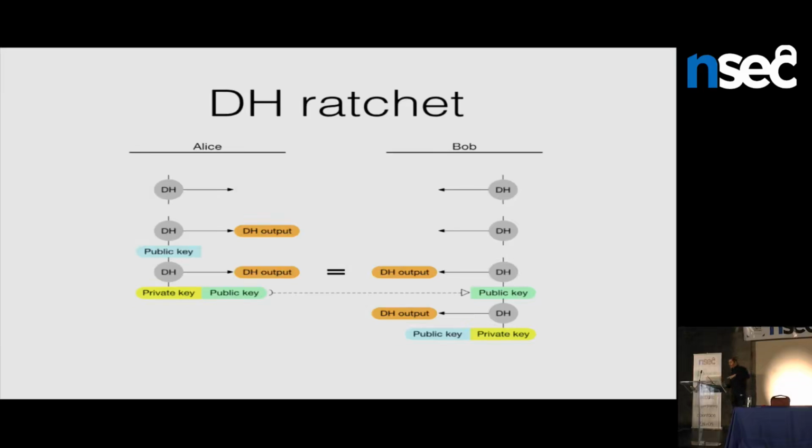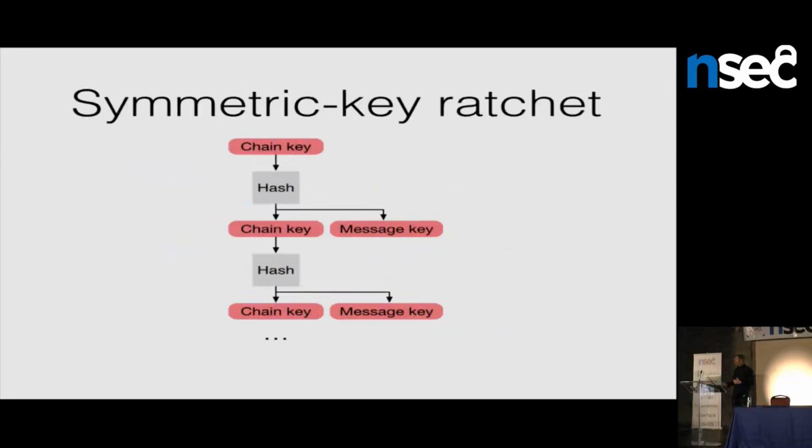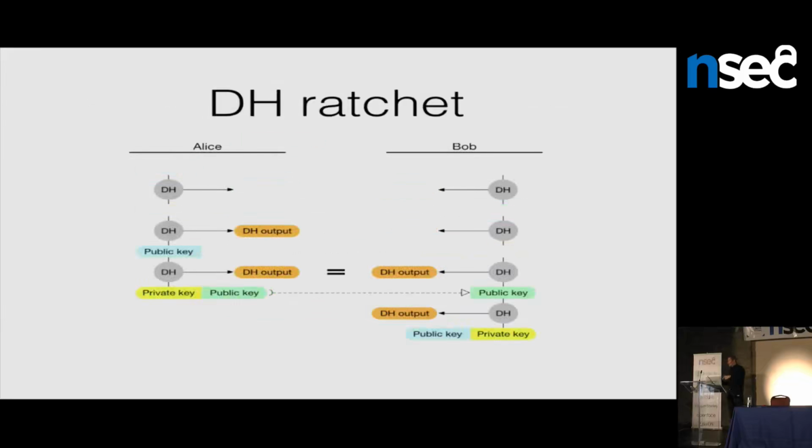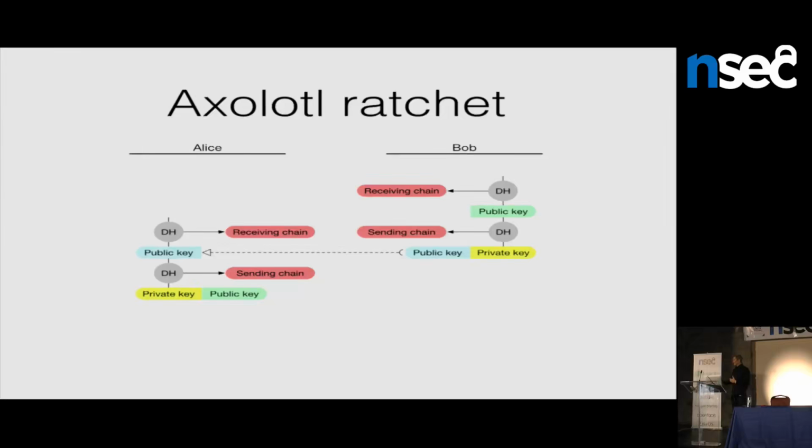So this has some complementary properties with the old symmetric key ratchet that we'd also like to use, because that ratchet deletes old keys right away. This ratchet has to hold on to them until it receives a response from the other party. So if I use one of these Diffie-Hellman outputs directly to encrypt, say, 10 messages in a row, and I send those 10 messages without waiting for a response, they'll all be encrypted, like in OTR for example, with the same key. So we might like to do a little bit better than that and try to combine these approaches, and that's kind of exactly what TextSecure does. And we call this the axolotl ratchet. It's just combining these two types of ratchets. And the idea is pretty simple.